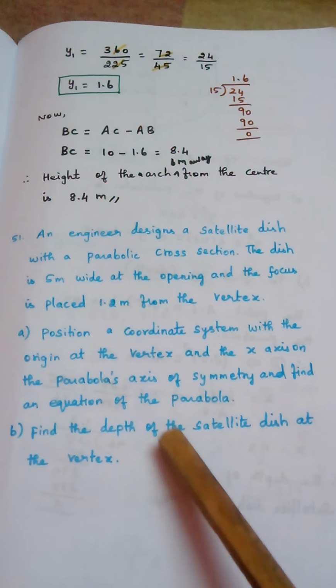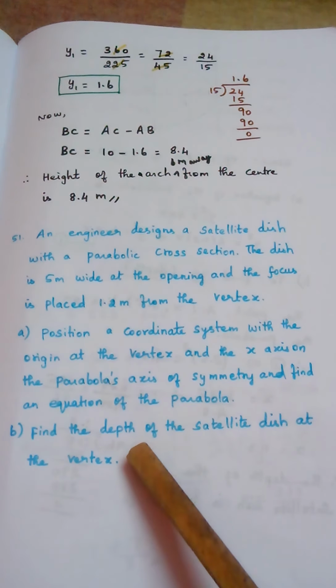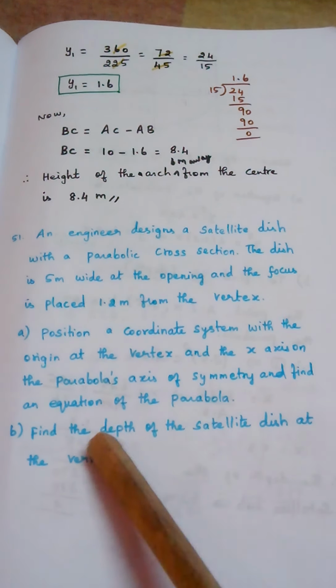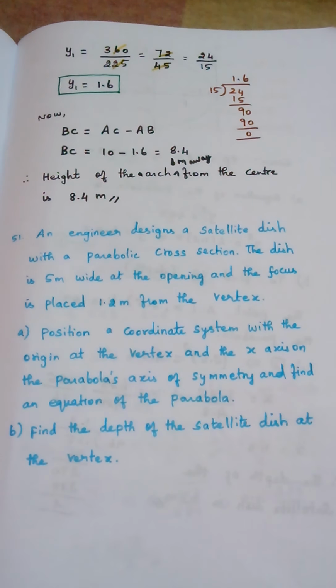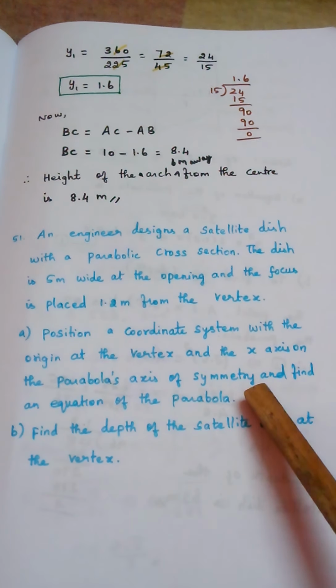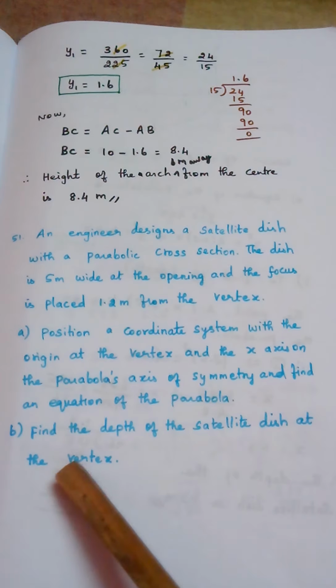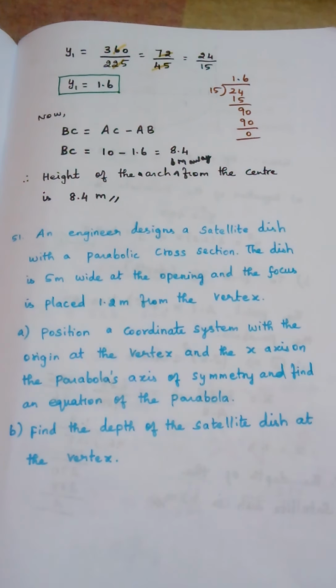Second question, find the depth of the satellite dish at the vertex. So what is the height of the dish at the vertex? From the vertex, what is the height? That is the second question. So what you understood: an engineer designs a satellite dish which is like a parabola. The width is 5 meter and the focus is 1.2 meter away from the vertex. We need to find the equation of the parabolic dish. Second, we need to find the height of the satellite dish at the vertex. Okay, we will see the answer now.